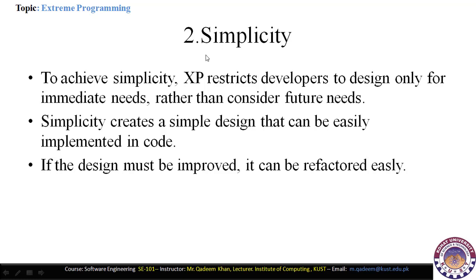The next value is simplicity. To achieve simplicity, XP restricts developers to design only for immediate needs rather than consider future needs. So the XP model uses simplicity in the design as well, so that the immediate needs can be fulfilled, and the XP model does not think about future needs. Simplicity creates a simple design that can be easily implemented in code.